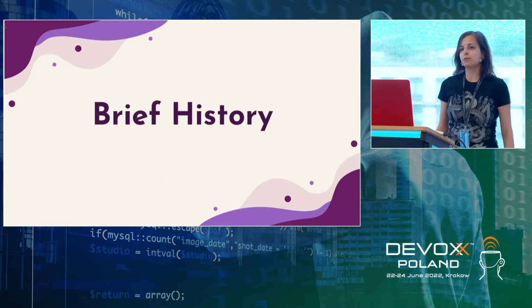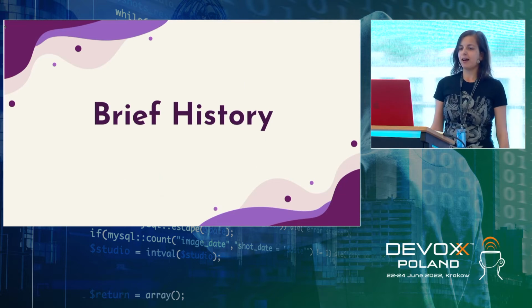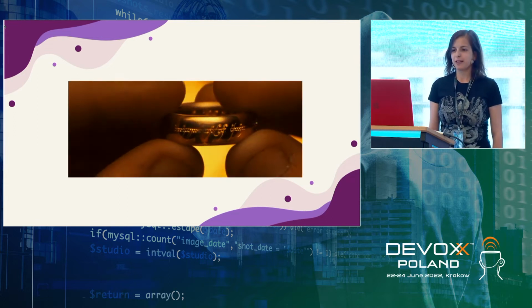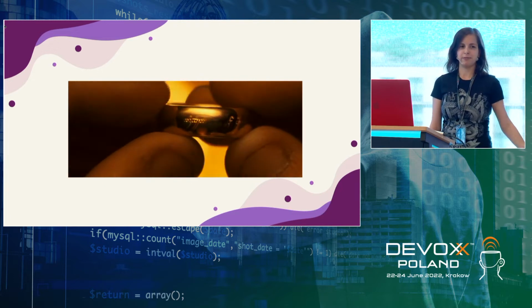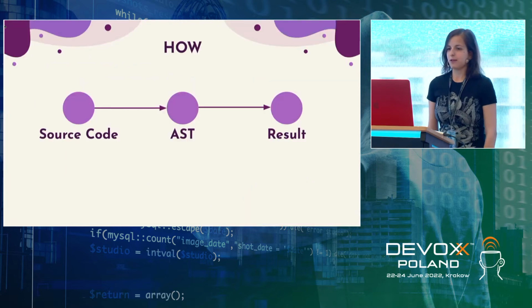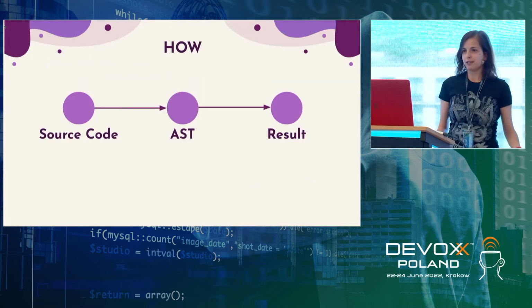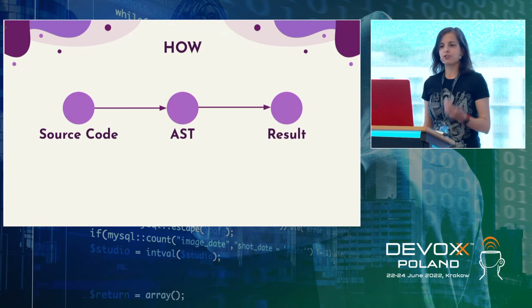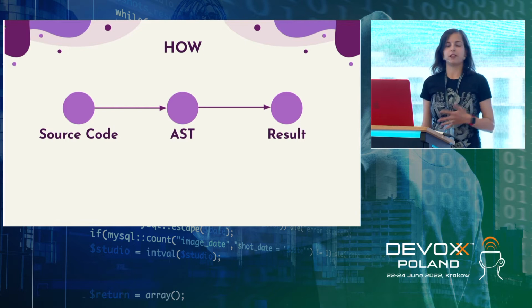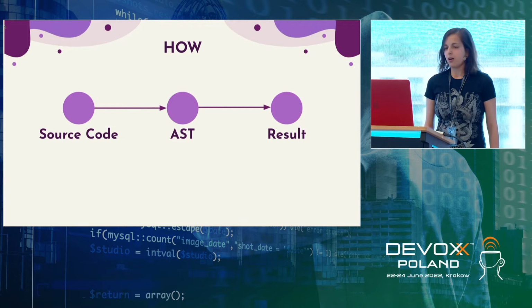In order to understand why it was like this, let's go even more into the past and look at a brief history. Some years ago, at SonarSource, there was an idea that we need one ring to rule them all. What do I mean? When we're talking about an analyzer, at a very high level there is this path. First of all, you give us your source code. Then we generate an abstract syntax tree. And then we run our checks, rules, and analyzers, and provide you the result.